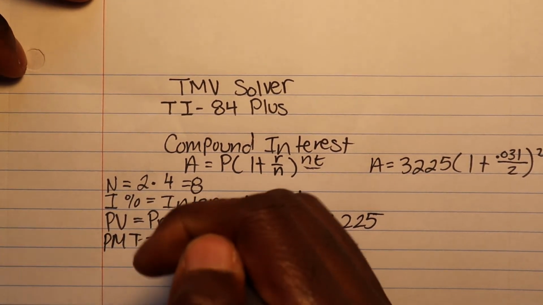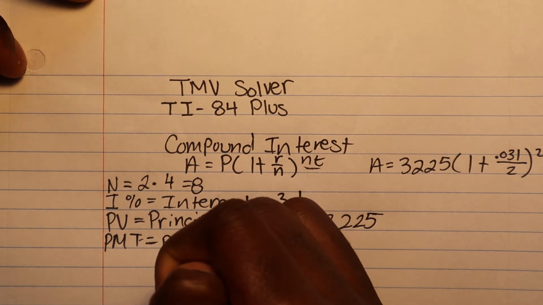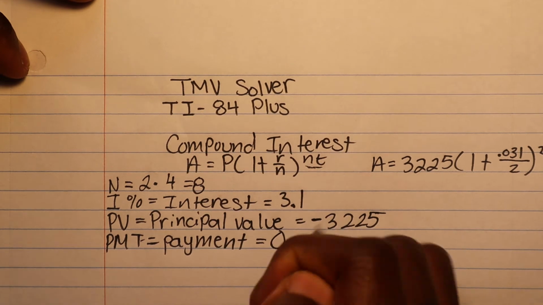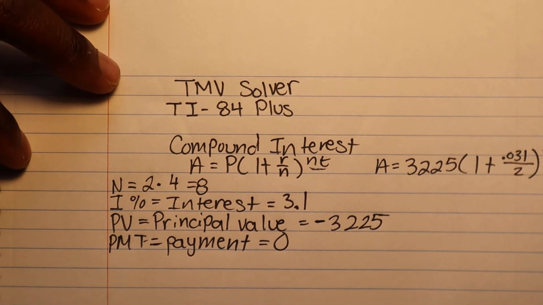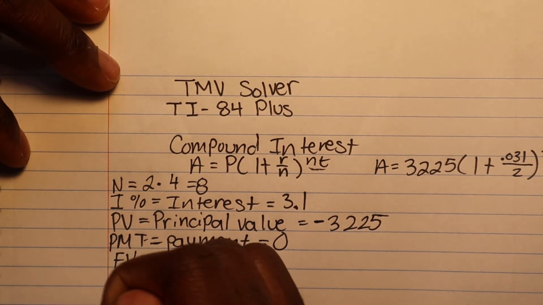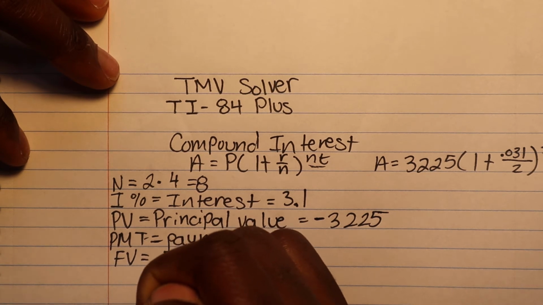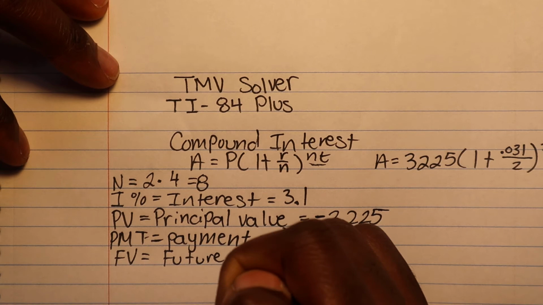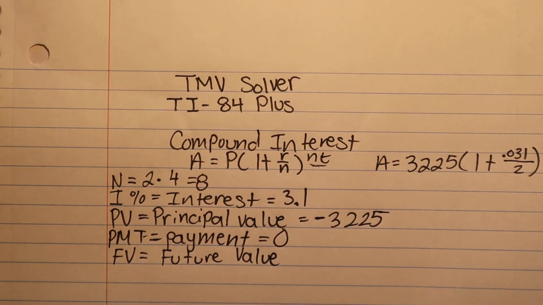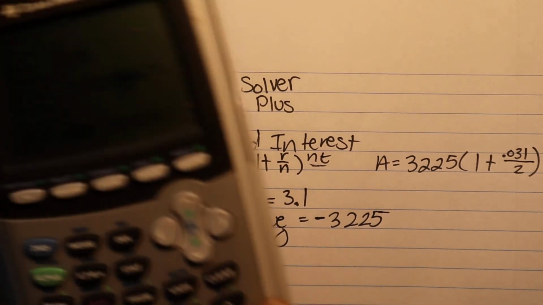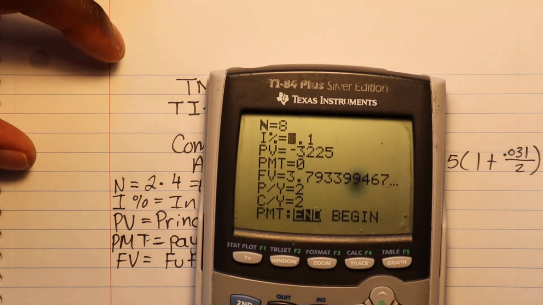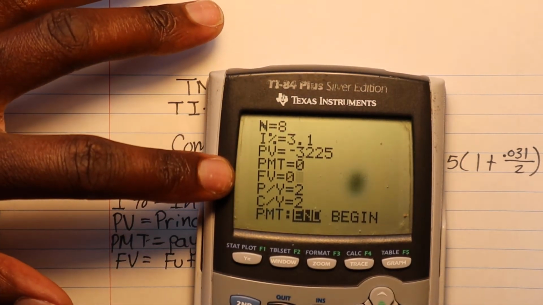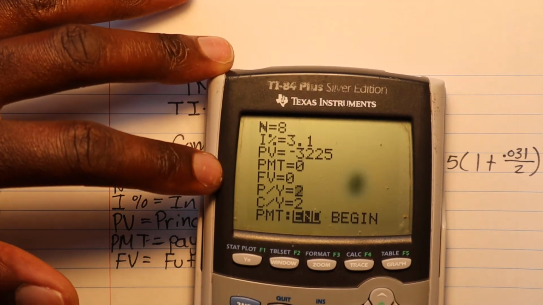So next on our TI, it will be something like this, the PMT. The PMT, in other words, is just basically saying the payment. And on your calculator, all you would have to punch in is just 0. Next would be future value, okay? So FV, future value. You can keep that at 0 for the time being, because that's what we're trying to solve for.